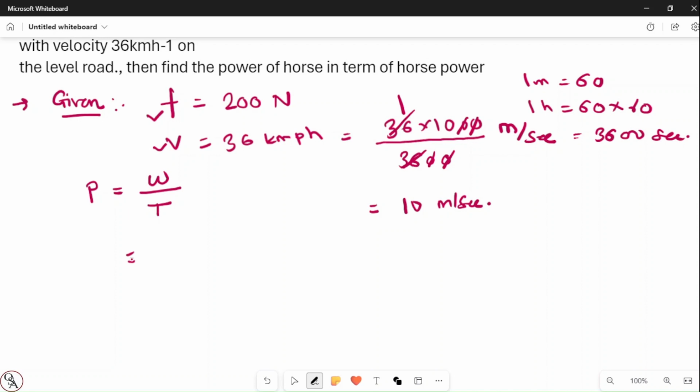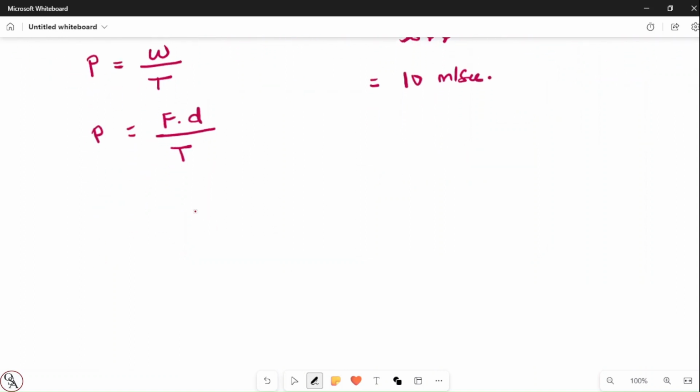To calculate the work, we have another formula, force into distance divided by t. Force into distance upon time is nothing but velocity. So the power is equal to force into velocity.